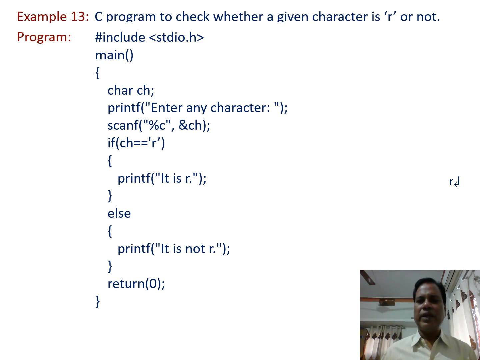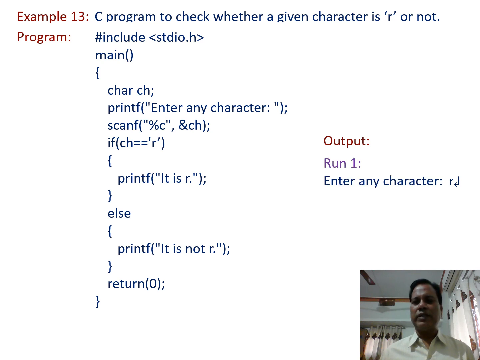So when we enter any character and press the enter key, that character is tested in the condition ch equal to R. If the entered character is equal, both are the same, then printf "it is R". If this condition is false, if the characters are not equal, then we print "it is not R". So in this way we can check a particular character. Here we have to verify whether it is R or not. So when the program is run, we get the output like this one.